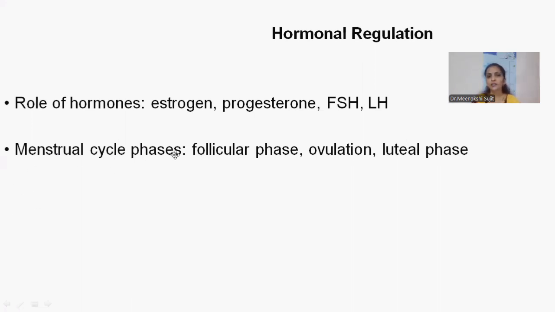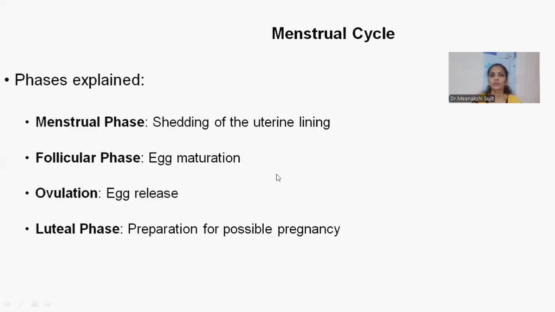And the menstruation cycle has 4 phases, as we know. Menstruation is one of them, then the follicular phase, ovulation, and the luteal phase. As I mentioned in the last slide, this menstruation cycle is also one of the steps in our reproductive system, right? As we know, the menstruation phase is the shedding of the uterine lining, which I showed.